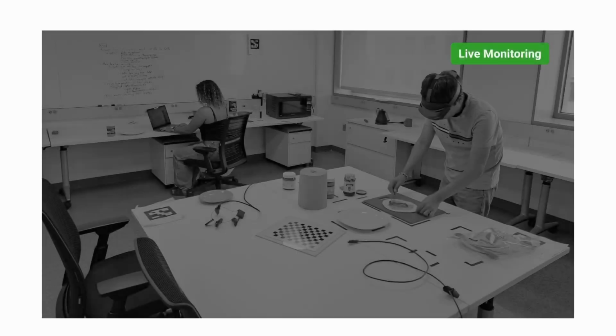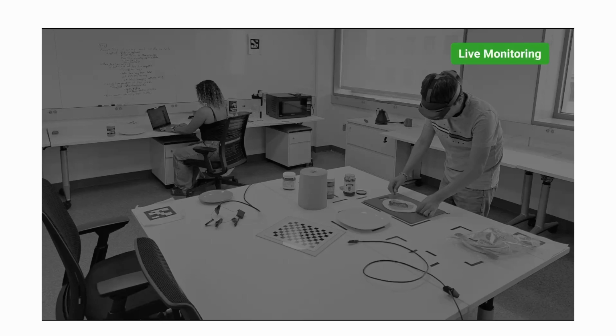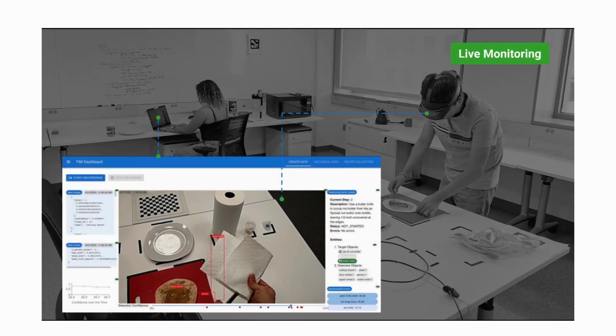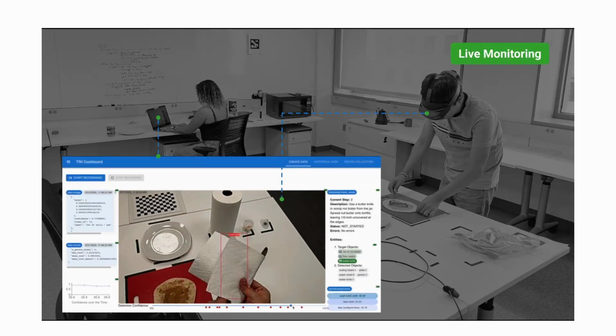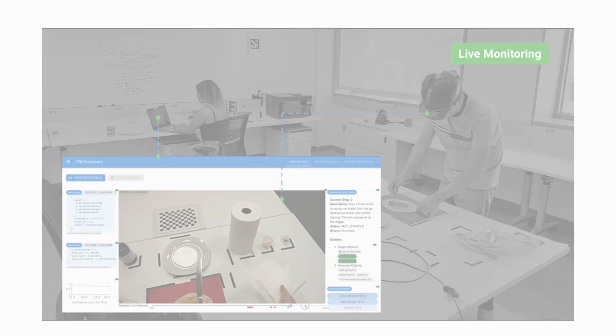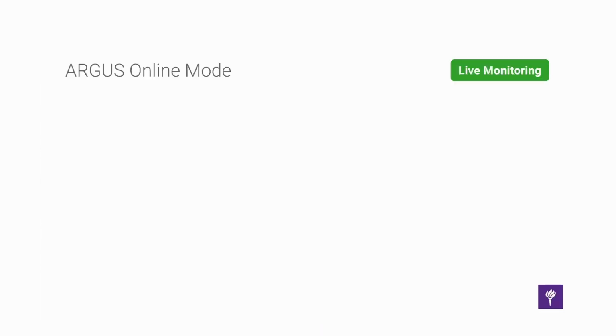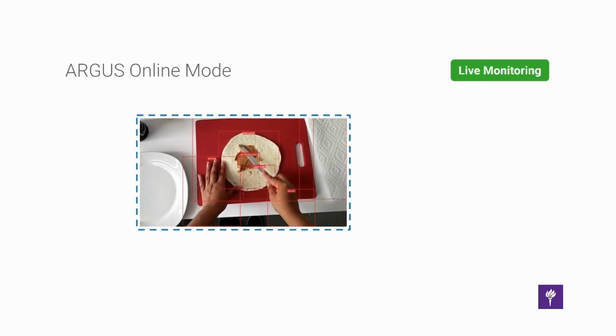The online mode of ARGUS uses data collected by an AR headset to interpret the state of the environment and performer behavior as they execute a task. The online mode also highlights potential model errors, allowing a user to adjust model thresholds in real time. It includes the streaming video player, which allows users to inspect the output of an AR headset's main camera, overlaid with bounding boxes representing detected objects.